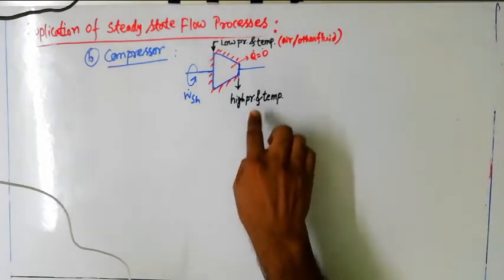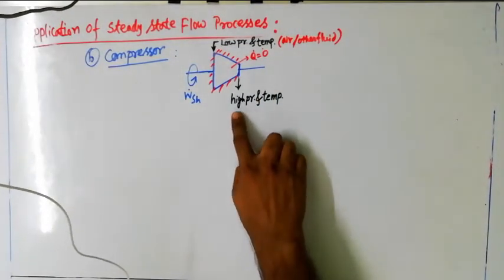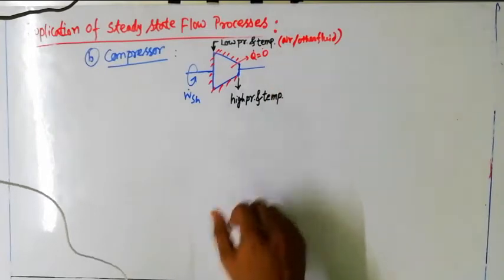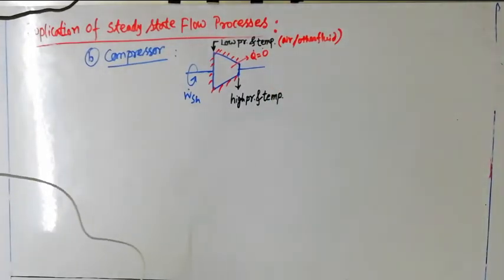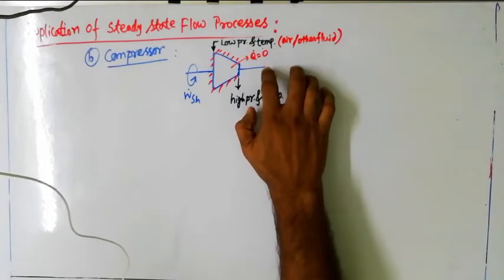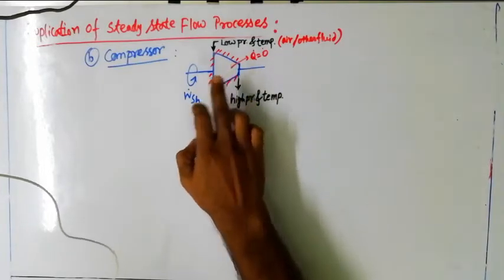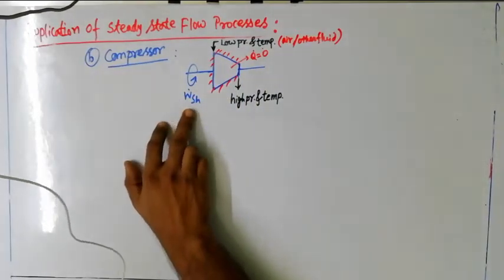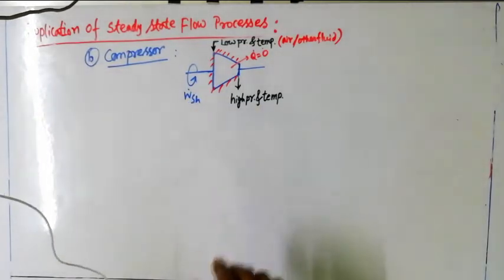Similarly at the exit you can see that high pressure and temperature working medium will come out, just the reverse condition of a turbine. In a turbine we have seen that work is produced as output, but in a compressor work is being supplied to the system.